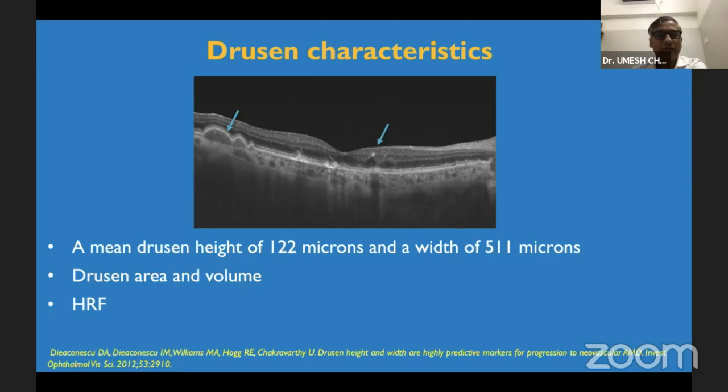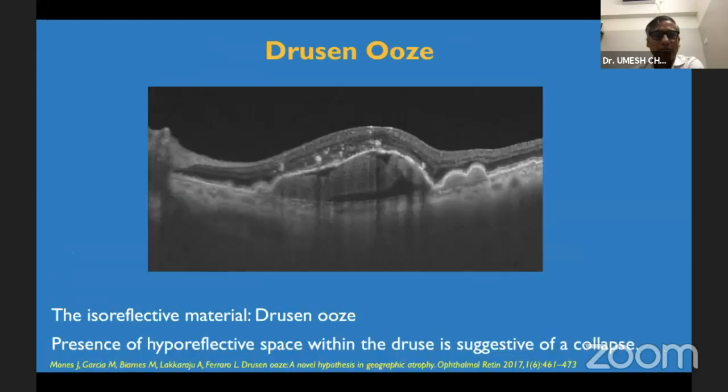Apart from this, the hyperreflective foci, which represent the pigments migrating into the inner retina or the activated microglial cells, can be seen as bright dots with more reflectivity than the underlying RPE, and they have to be correlated with the fundus picture of pigmentation. So these two characteristics of drusen and the adjacent structures generally predict the progression.